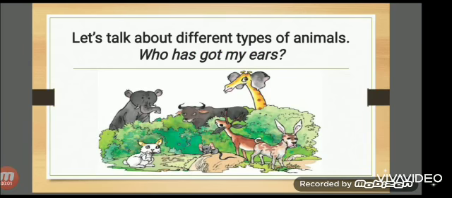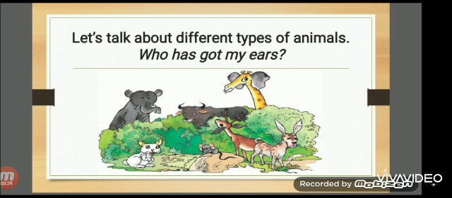So, children, as all of you know that we have five sense organs. For example, skin, eyes, nose, tongue, and ears, right? Ears help us to hear different types of noise. As we can see that in humans, everyone has the same ears, but different animals have different ears.